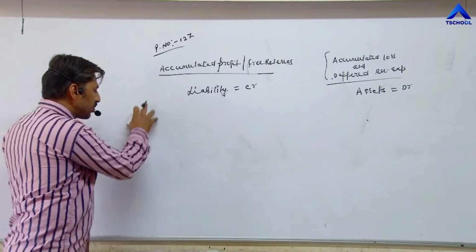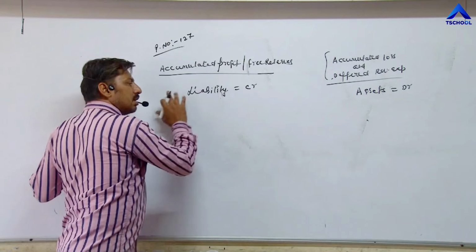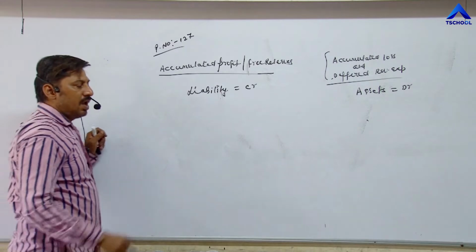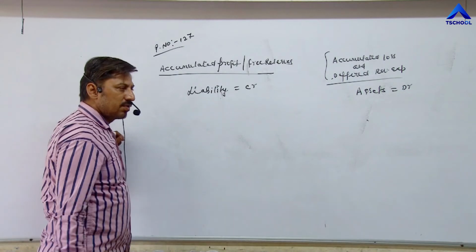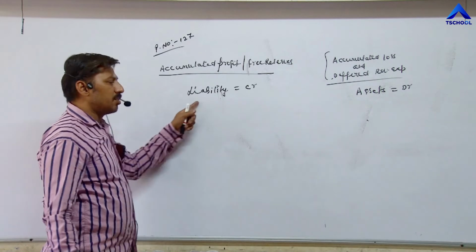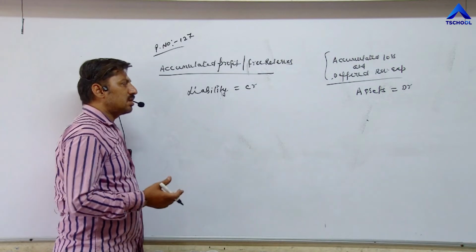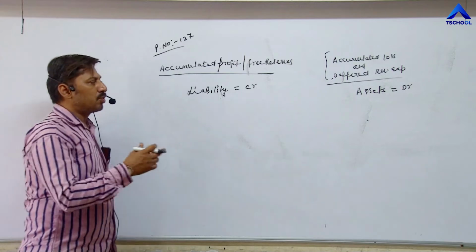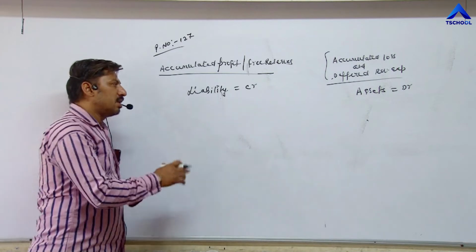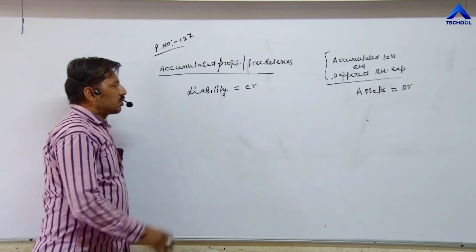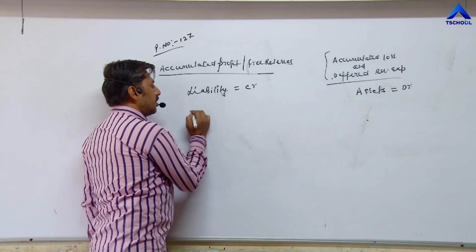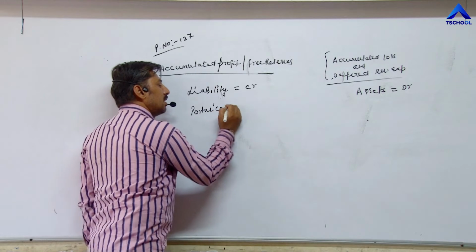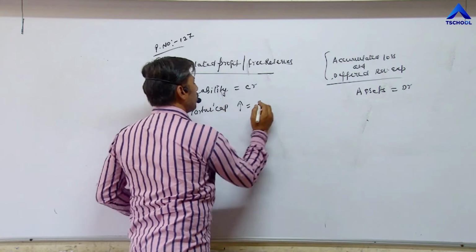When we are passing journal entry, all these items are debited, like general reserve, workmen's accident compensation fund, investment fluctuation fund, capital reserve, profit and loss account, if it has credit balance. Reason, all liabilities are finished by transferring these amounts to partners capital account, by paying these amounts to partners. That's why liability is debited. And after distribution, partners capital increases, that's why partners capital will be credited.